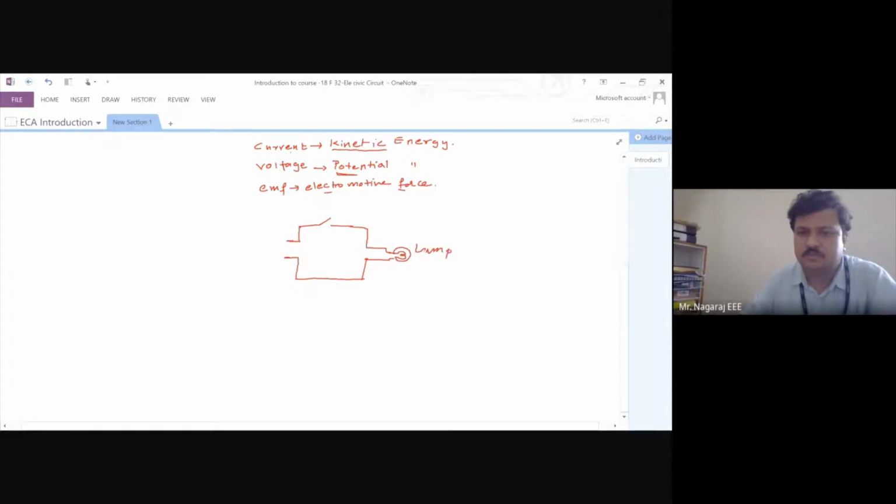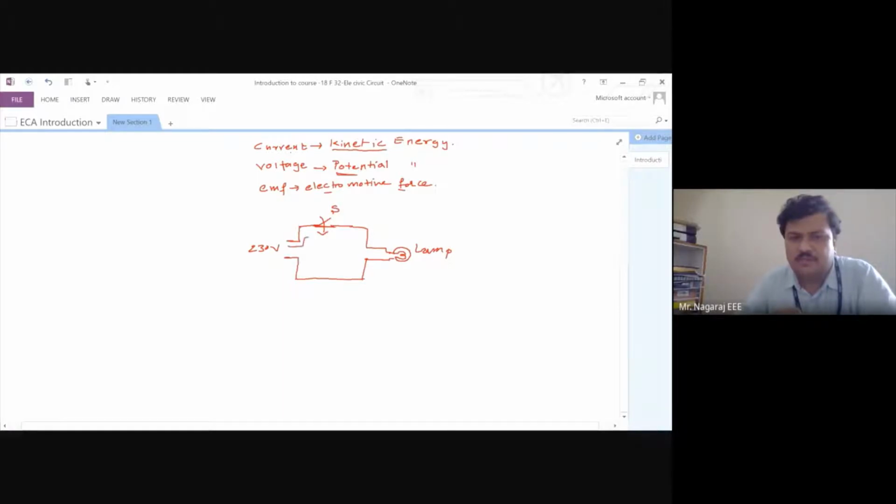Let this be a 230 volts supply, and this is the switch. Now I have connected this lamp to this source, but the switch is open. Will the lamp glow? It won't glow. The moment I close the switch, the lamp starts glowing.